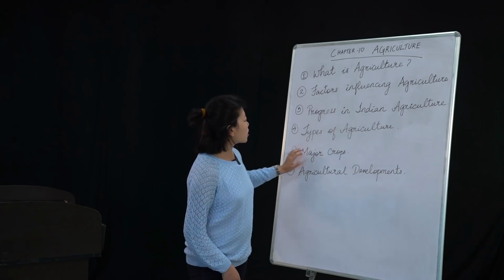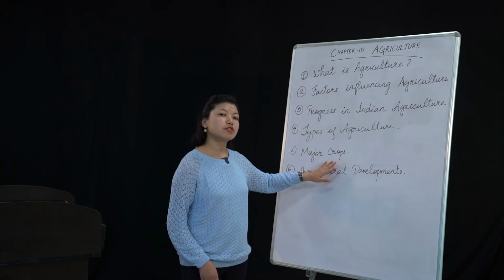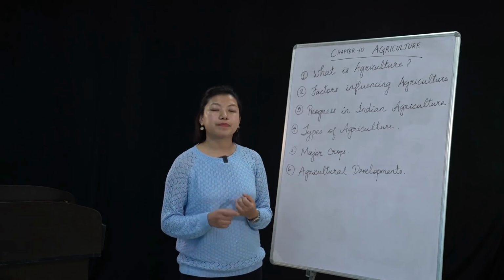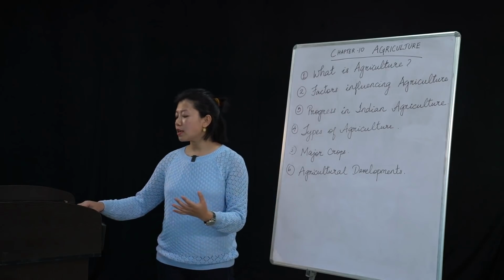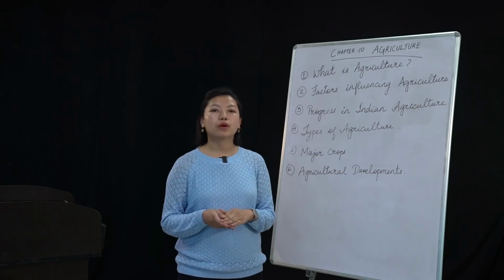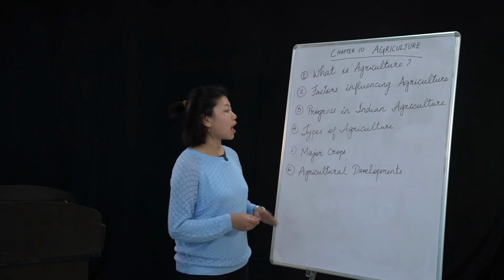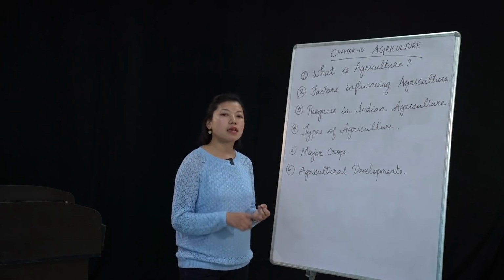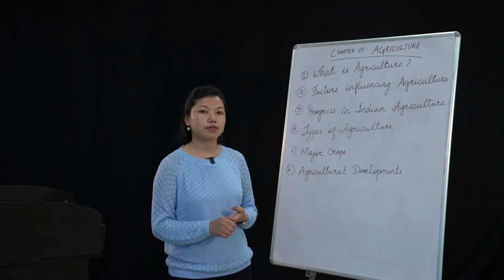Okay, so coming to the major crops now. There were two major crops: one was food crops, and the other one was fiber crops. Under the food crops we have rice, maize, millets, and wheat, right?